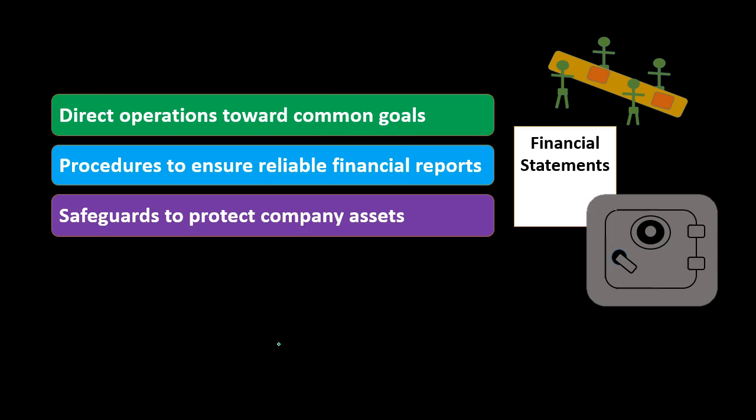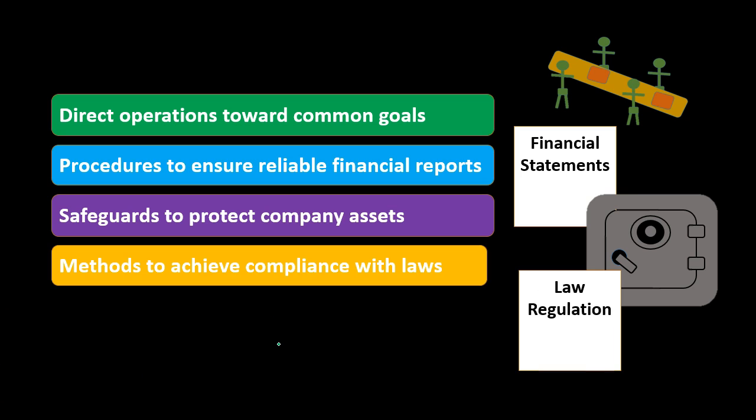We also have controls to safeguard and protect company assets. How are we going to do that? Clearly, we're going to put some of the more liquid assets, the assets that could have more inherent risk, possibly into a safe, or have more safeguards over them. Much of the time, we're going to do a separation of duties so that if there was a problem, if someone was looking to steal the assets, someone else would have to be involved in order for that to happen without anybody knowing. That's going to be one of the major controls that will be put in place in some of these functions.